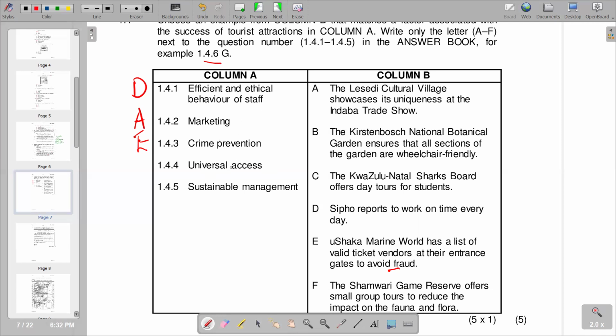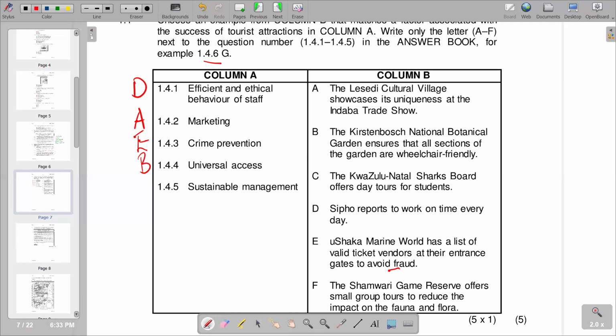So you go to B, saying the Kirstenbosch National Botanical Garden ensures that all sections of the garden are wheelchair friendly. It means all sections can be entered by a wheelchair. So basically, that's what it means. So it becomes universal access.